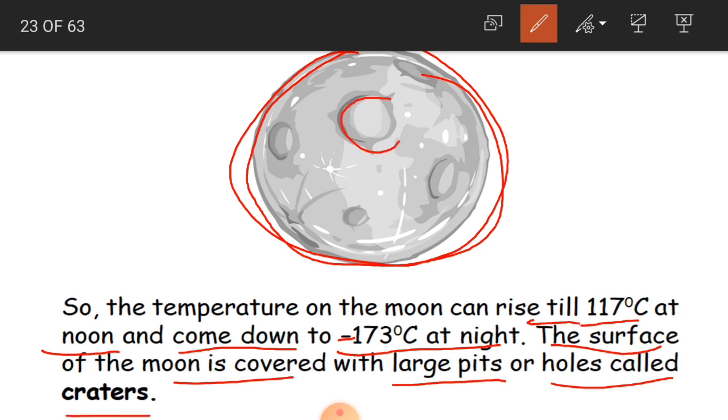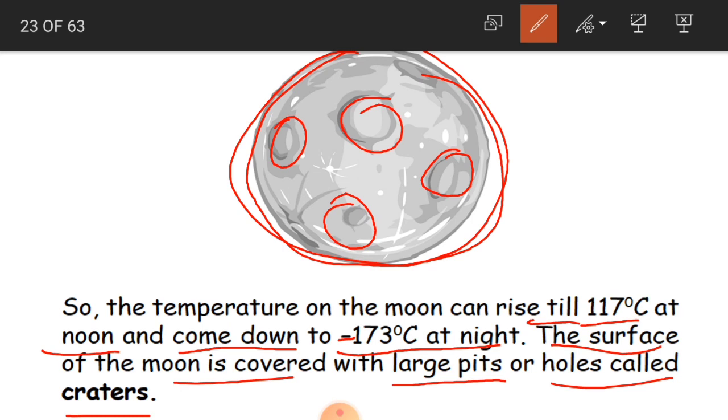Are you able to see here, children? Some pits or holes. These are called craters. You can see these many craters on the surface of the moon. How is this? In the outer space you will have some small and big rocks which we call meteoroids.